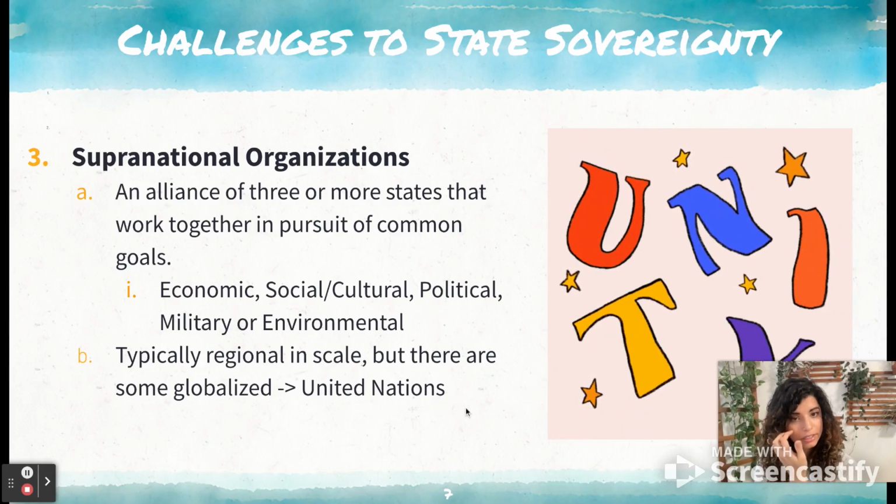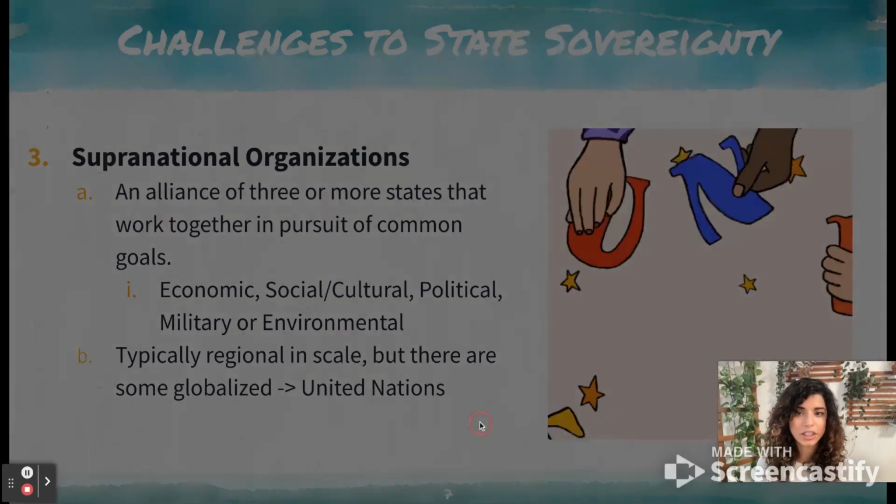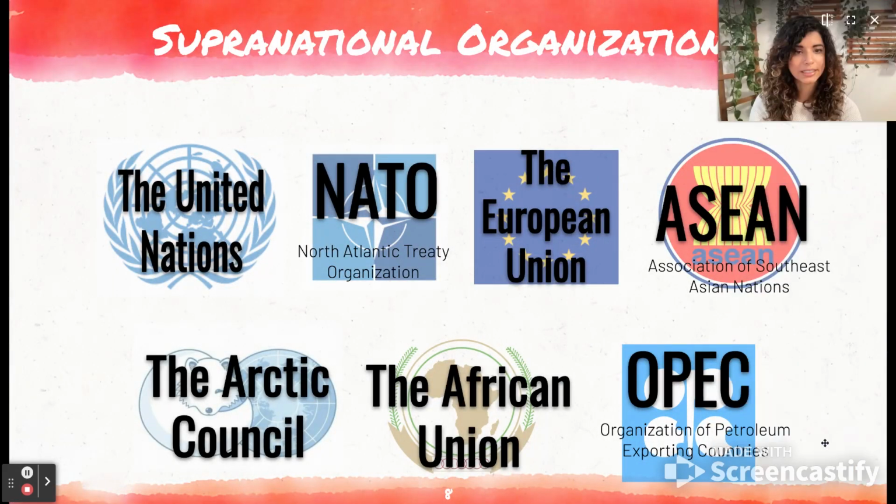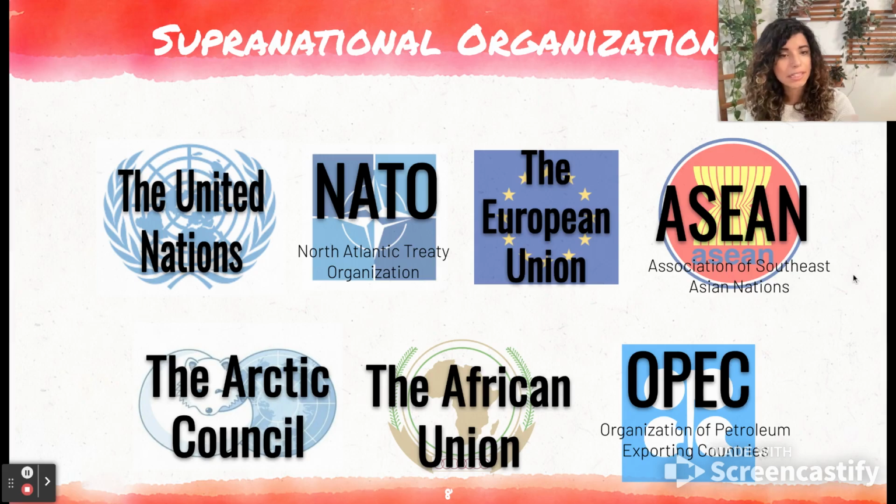scale, but there are some that are globalized, like the United Nations. So here are a few examples of different supranational organizations. I'm sure everyone is very familiar with some of these, like the United Nations, the European Union, NATO probably as well. But as mentioned, some of these are regionalized into particular regions of the globe.